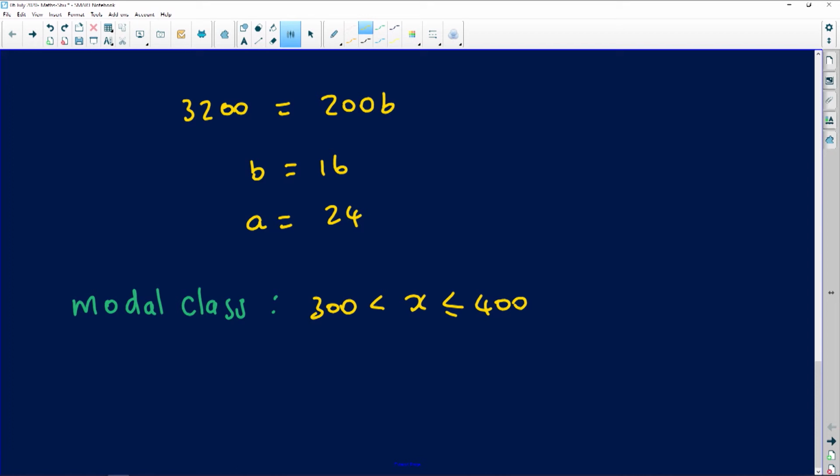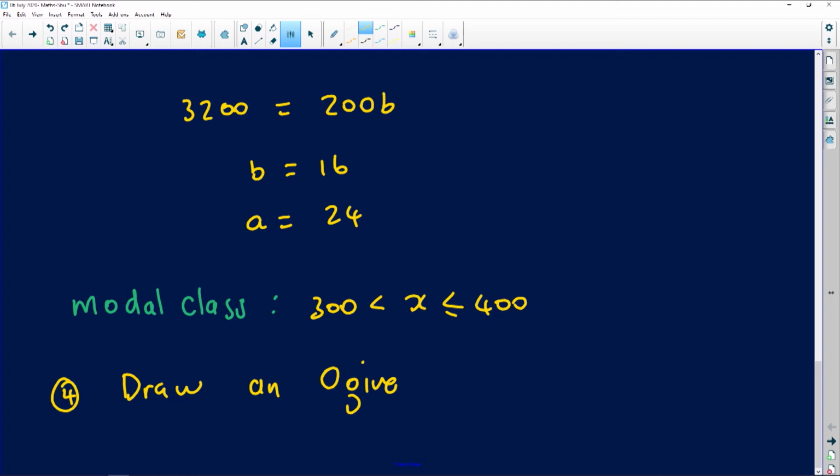Okay, cool. Now the next question is an exciting question that is asking us to draw a cumulative frequency curve. So this is number 4. They say we need to draw a cumulative frequency curve. Draw an ogive, depending on how you spell it, right? This is the cumulative frequency curve, right?